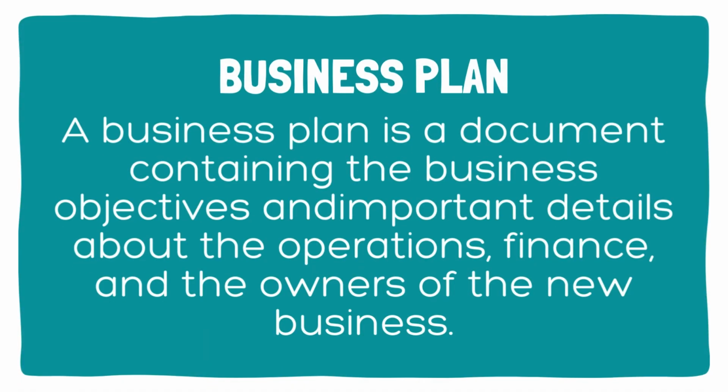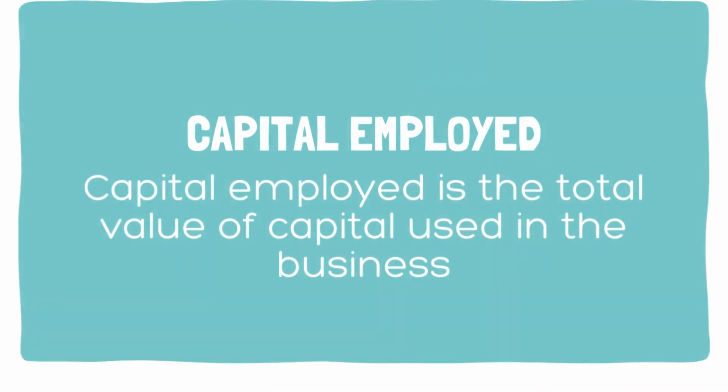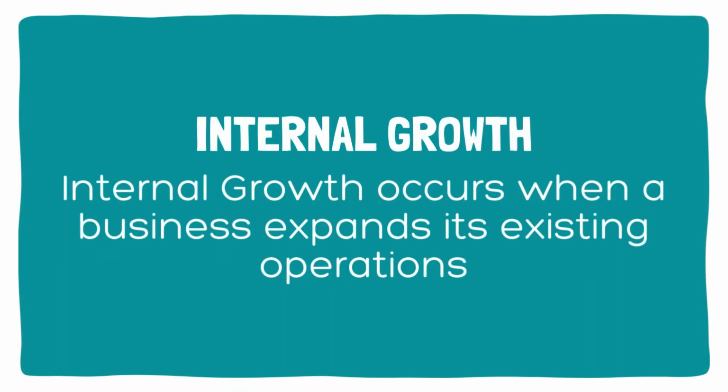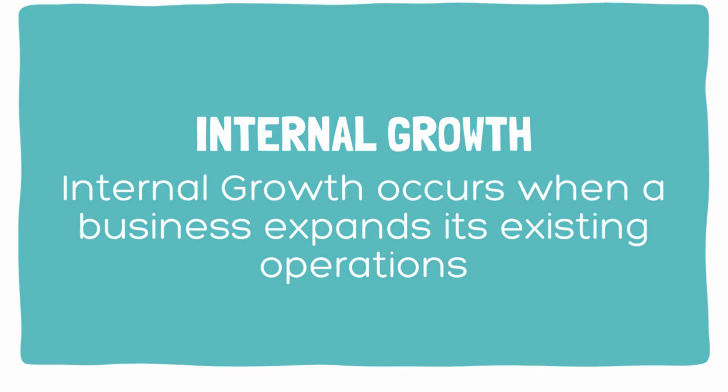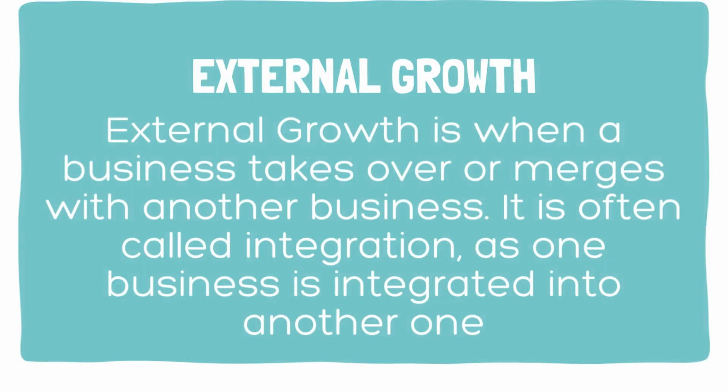A business plan is a document containing the business objectives and important details about the operations, finance, and the owners of the new business. Capital employed is the total value of capital used in the business. Internal growth occurs when a business expands its existing operations. External growth is when a business takes over or merges with another business. It is often called integration, as one business is integrated into another one.